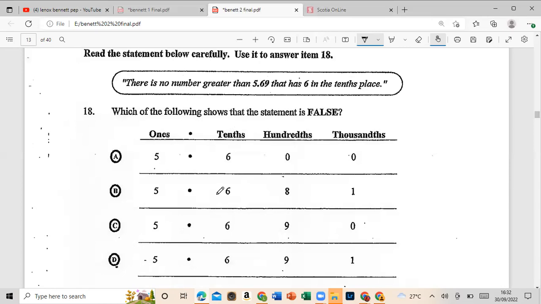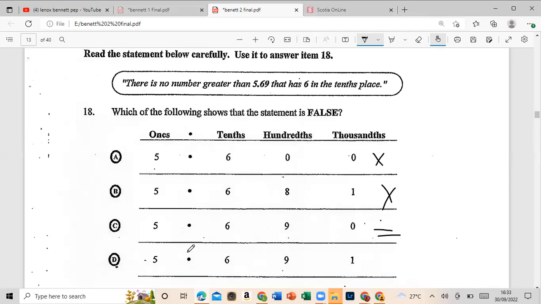So which number? Is it this? No, this is not greater than 5.69. You have to have a 9 here, right? And then probably another number. This 8, 8 is less than 9. All right, this one is interesting, 5.69. But whoops, we have a 0 here, so it's equal to the same thing as this. So it's not this. This is equal to 5.69. So it has to be this one, and yes, so it's 5.691.